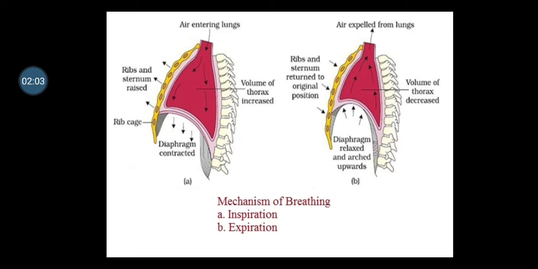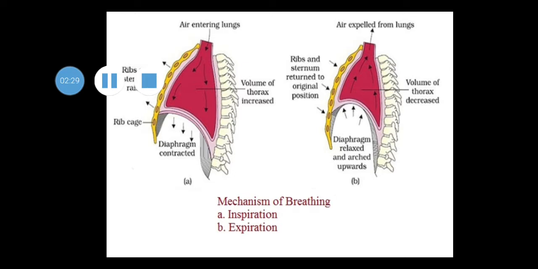It leads to an increase in the thoracic volume and a decrease in pressure of the thorax and the lung. To equalize the low pressure inside the lung, air from the atmosphere rushes into the lungs.